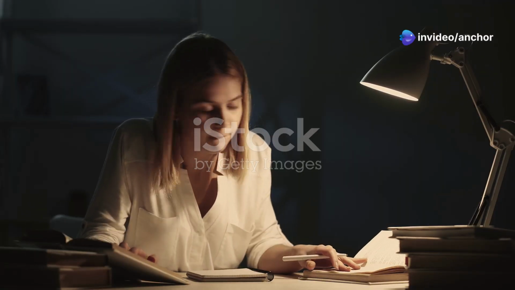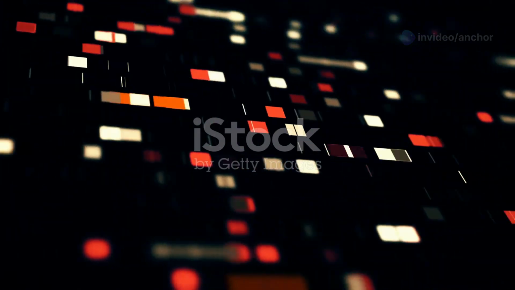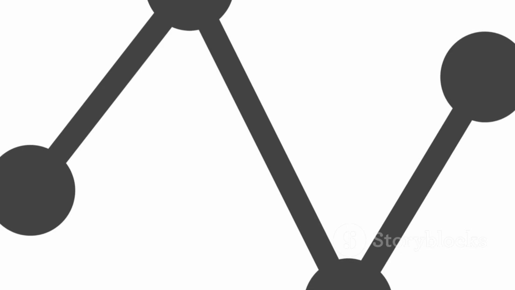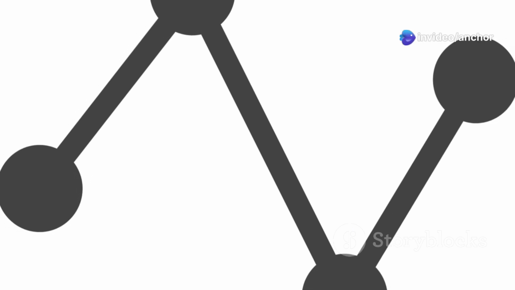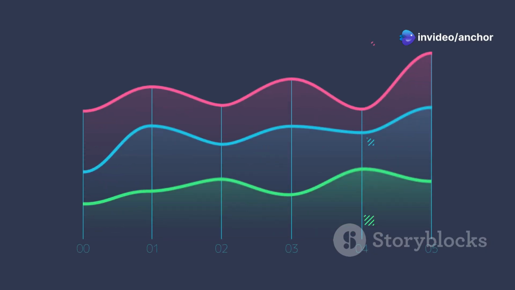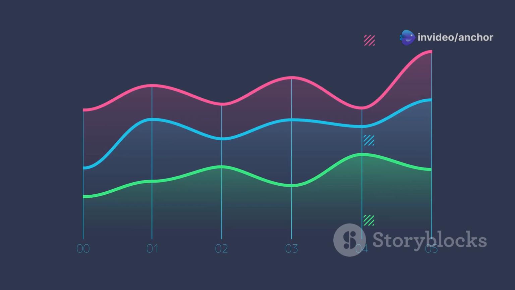Underfitting is like trying to read a book in the dark. You might see faint shapes, but you can't make out the words or understand the story. In machine learning, underfitting occurs when our model is too simple to grasp the underlying patterns in the data. It's like trying to fit a straight line to a complex curve. It simply won't capture the nuances.